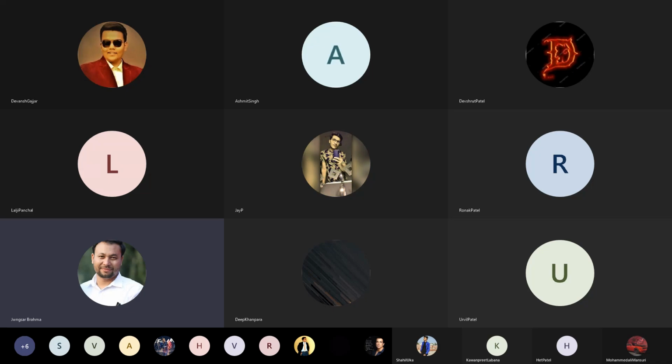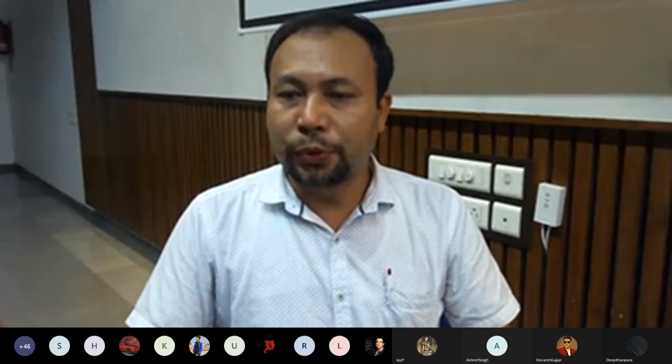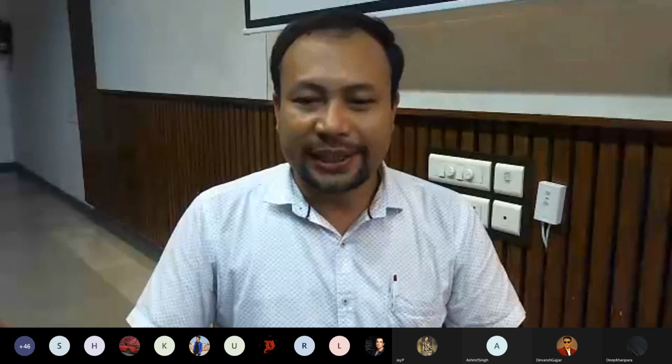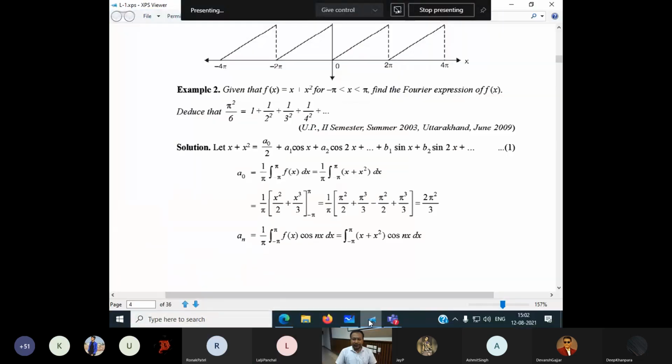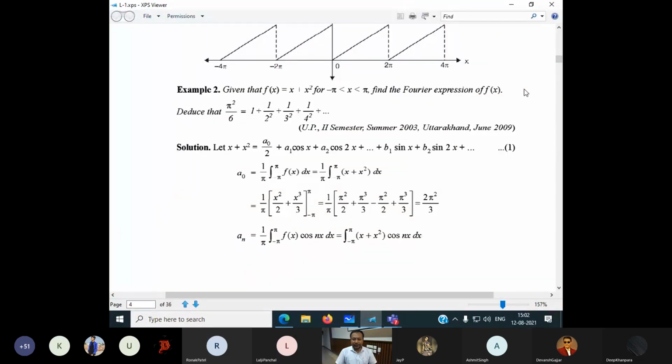Last class, whatever we did, we are doing nothing other than integration. It has been observed that in the last classes, whatever problems we have solved, they are only integration. It means that those who have learned integration can do the Fourier series. It means signal creation. Fourier series means we have to create the signal.